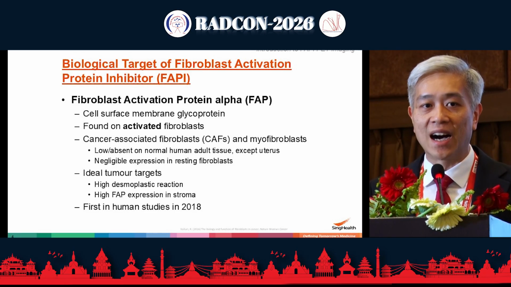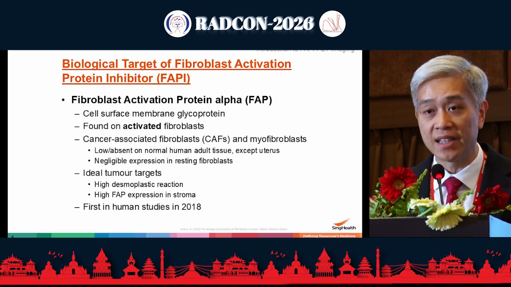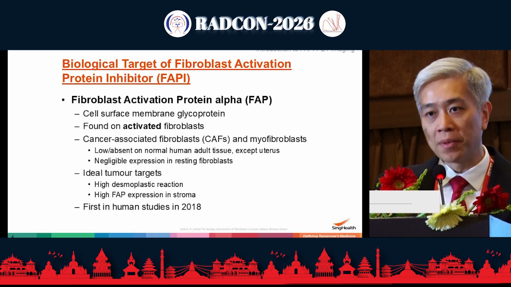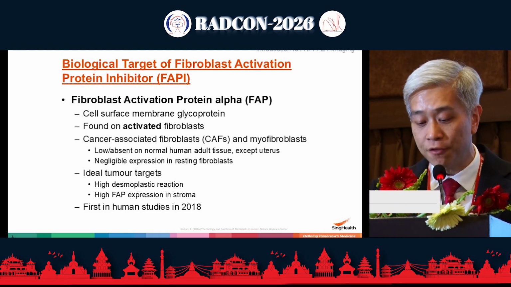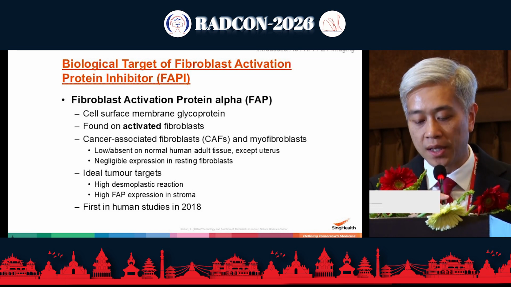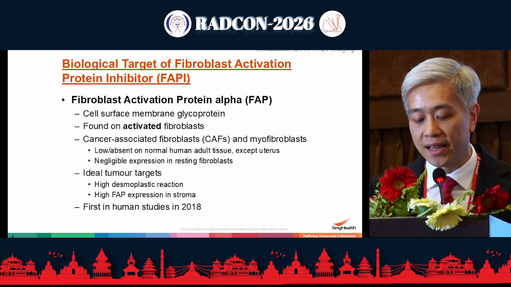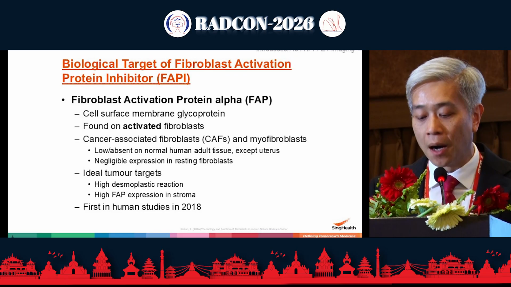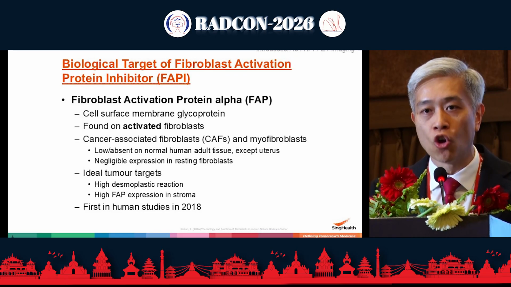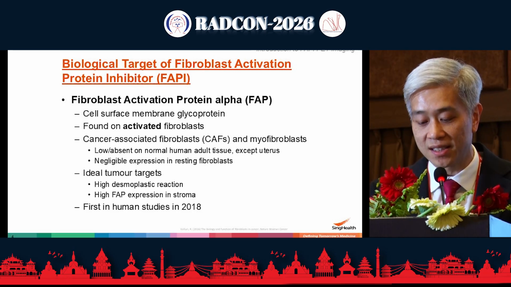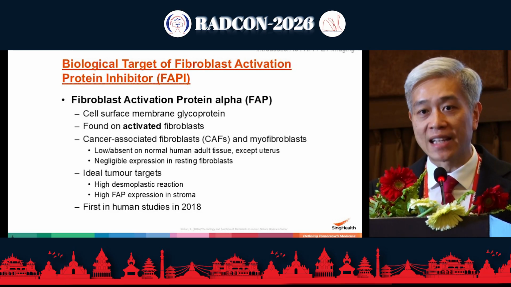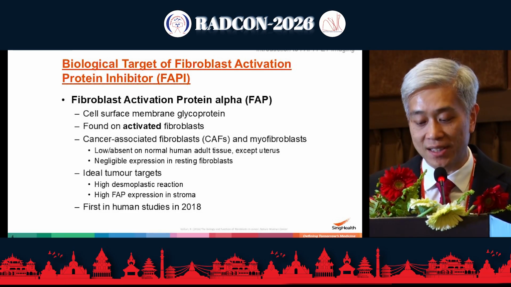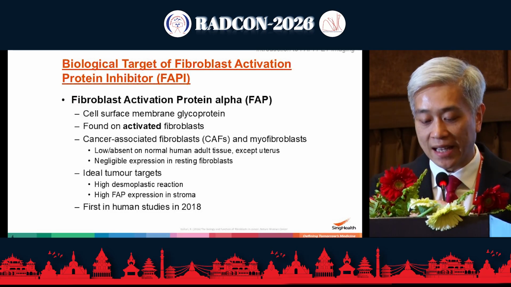And essentially, what is the target? We are targeting fibroblast activation protein alpha, which is found on the cell surface of activated fibroblasts. So fibroblasts meaning any sort of fibrotic reaction that is active, but importantly for malignancy, also on cancer-associated fibroblasts. And these actually exist in the stroma around many epithelial tumors, but they are actually low or absent in normal human adult tissue except the uterus. And even for regular fibroblasts that are not active, meaning that there's no ongoing fibrosis, actually they are not really expressing FAP or fibroblast activation protein.